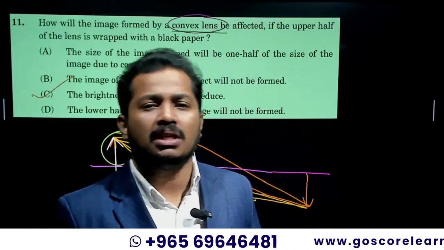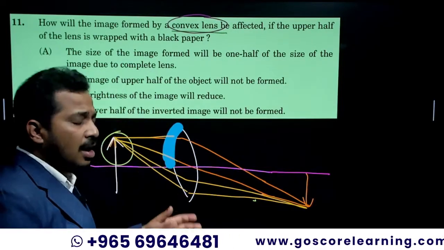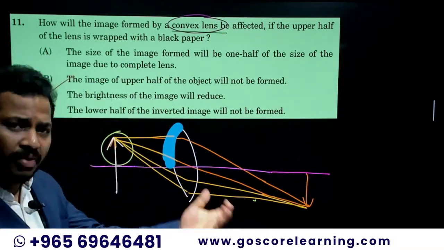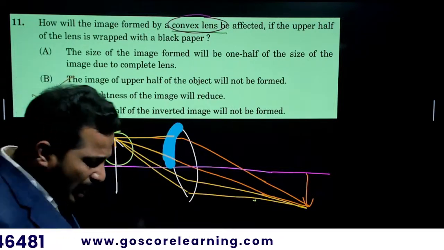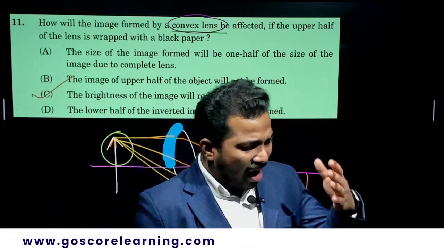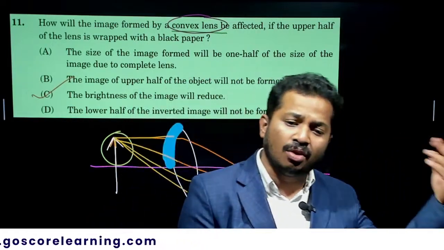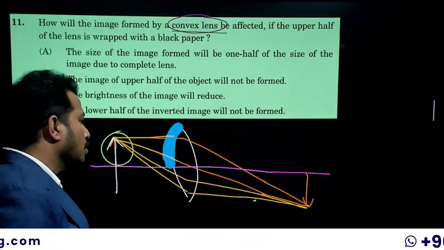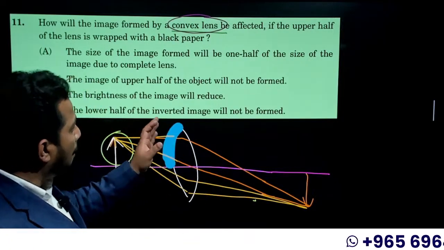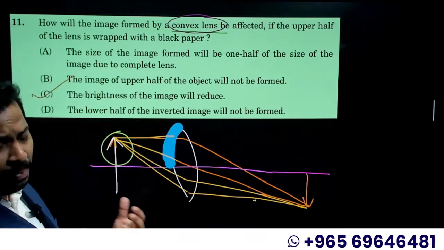So what happened ultimately? Upper half light will not be refracted because it's covered with the black paper, and lower half will be refracted. We can take it that half of the intensity of the light is falling on the upper half, and half of the intensity of light coming from the object is falling on the lower half. The upper half light will not be refracted anymore.